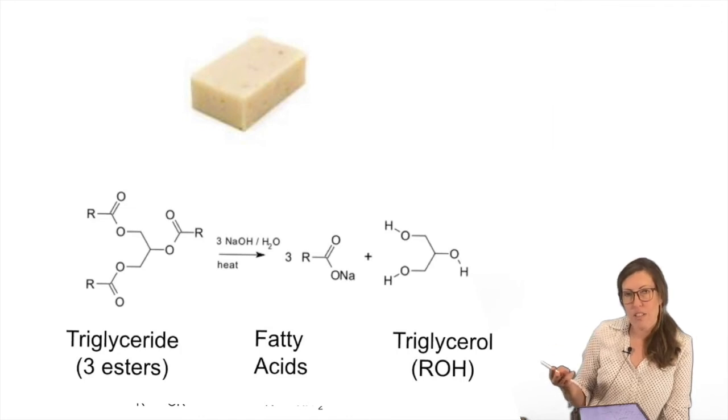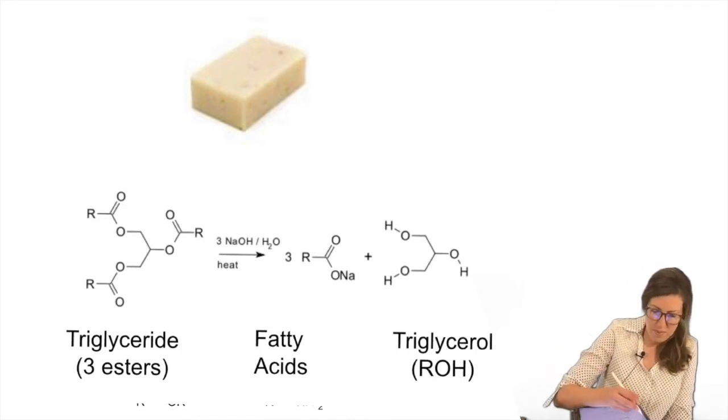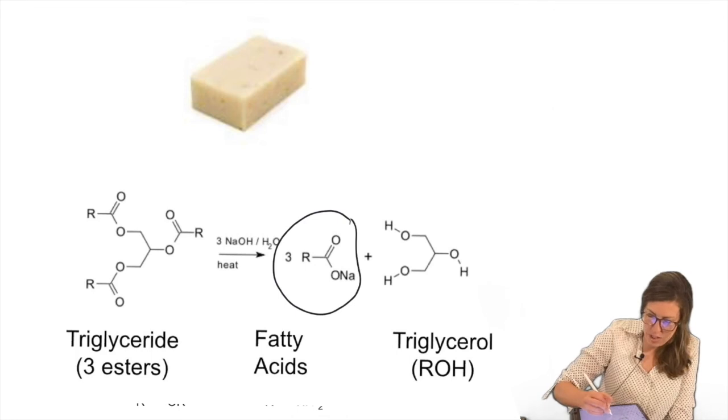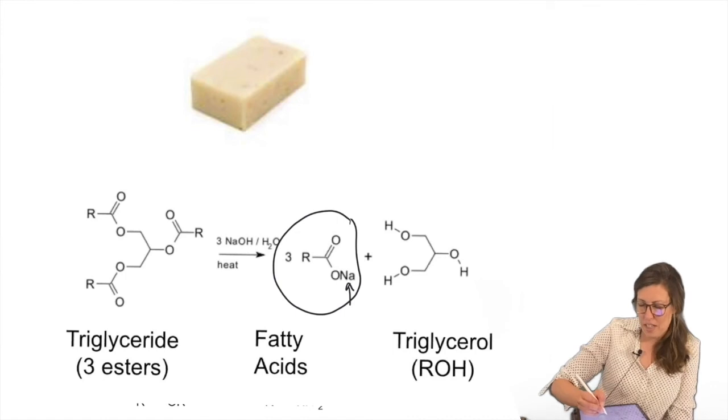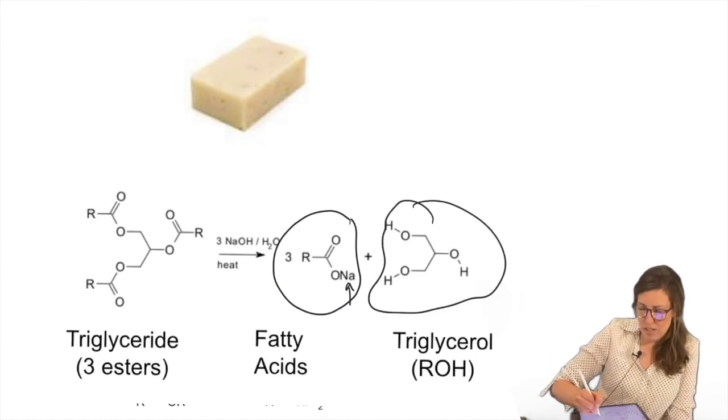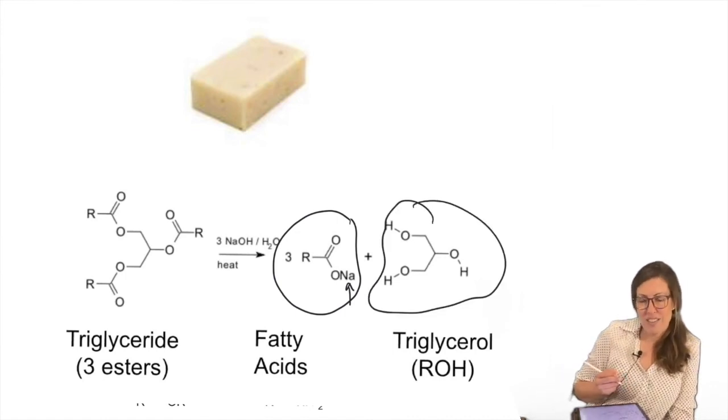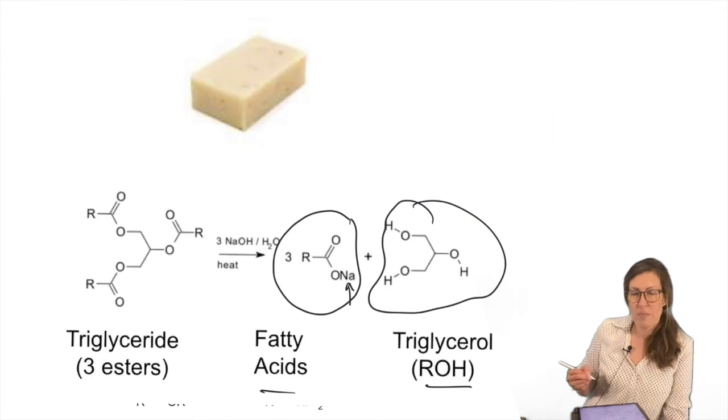You get hydrolysis into the fatty acid component, because a triglyceride is three fatty acids. You say, wait a minute, what's the Na? That's the conjugate base of the acid. So if we just protonate that, we have a fatty acid. And then the alcohol, it's a triol, came from the middle portion. So this is our ROH and our carboxylic acid.